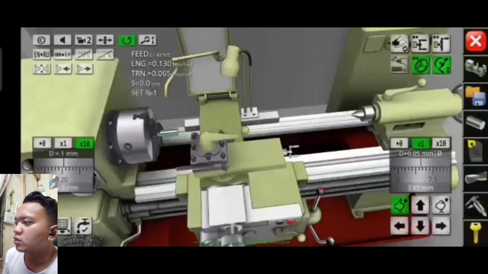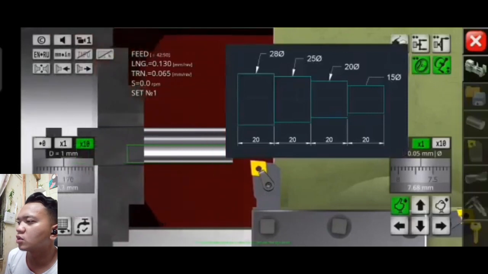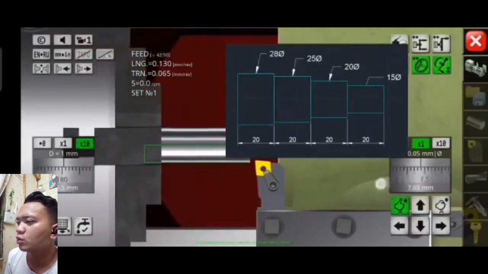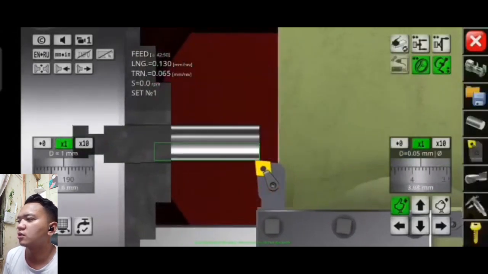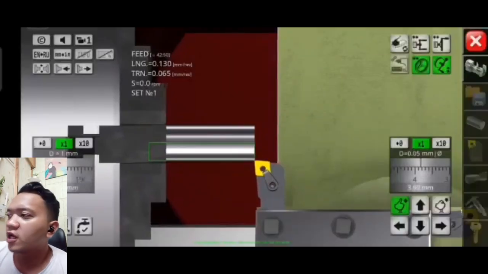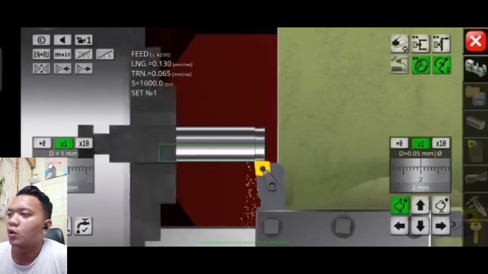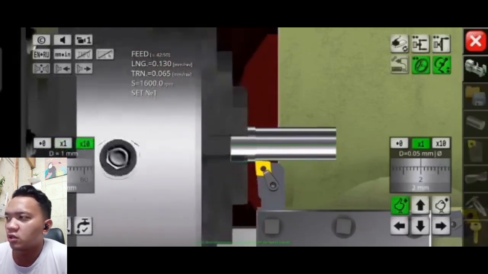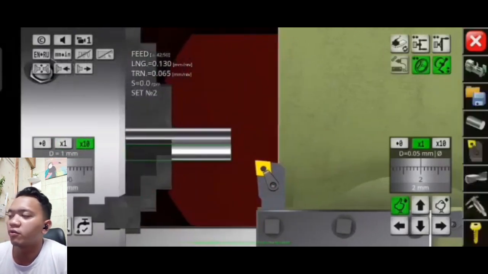The next thing we need to do is the turning. The diameter of the workpiece is 30, and the required diameter in the task is 28 millimeters, so we need to reduce it by 2 millimeters. We will do the same process to get the exact measurement. After that, check the diameter and length that have been cut, and the result will be 90 for the length and 28 for the diameter.